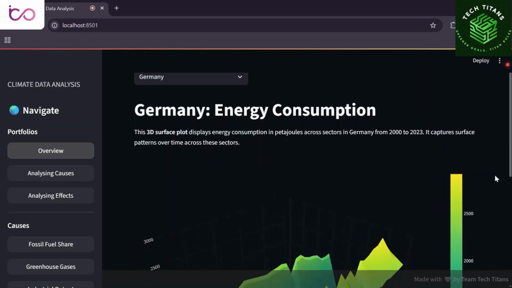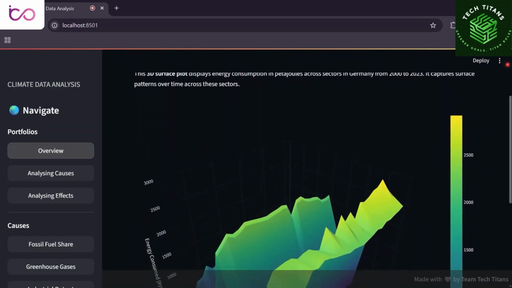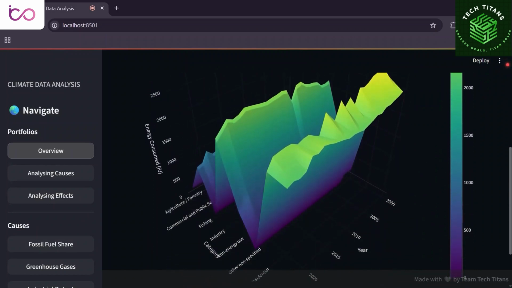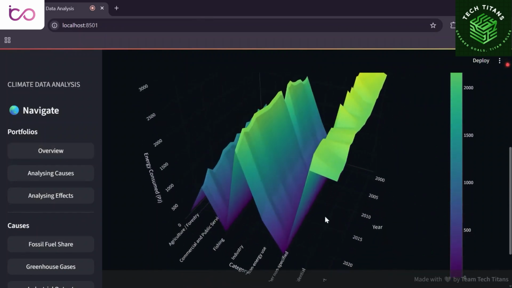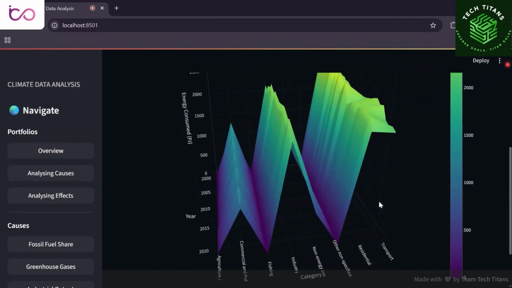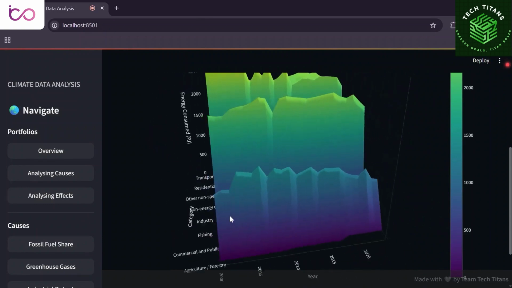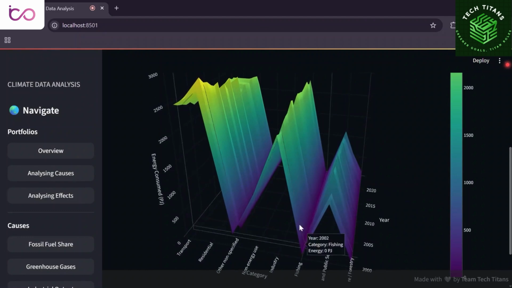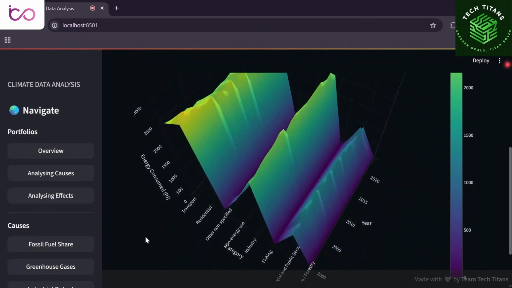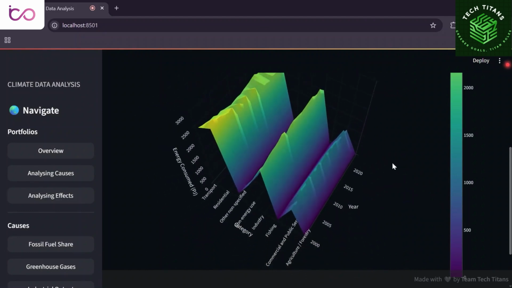Since 2000, Germany's industry and transport sectors have led energy use, with rising demands from residential and public sectors. This boosts fossil fuel reliance and emissions. Meeting climate targets requires renewable energy and efficient urban planning to align growth with sustainability.